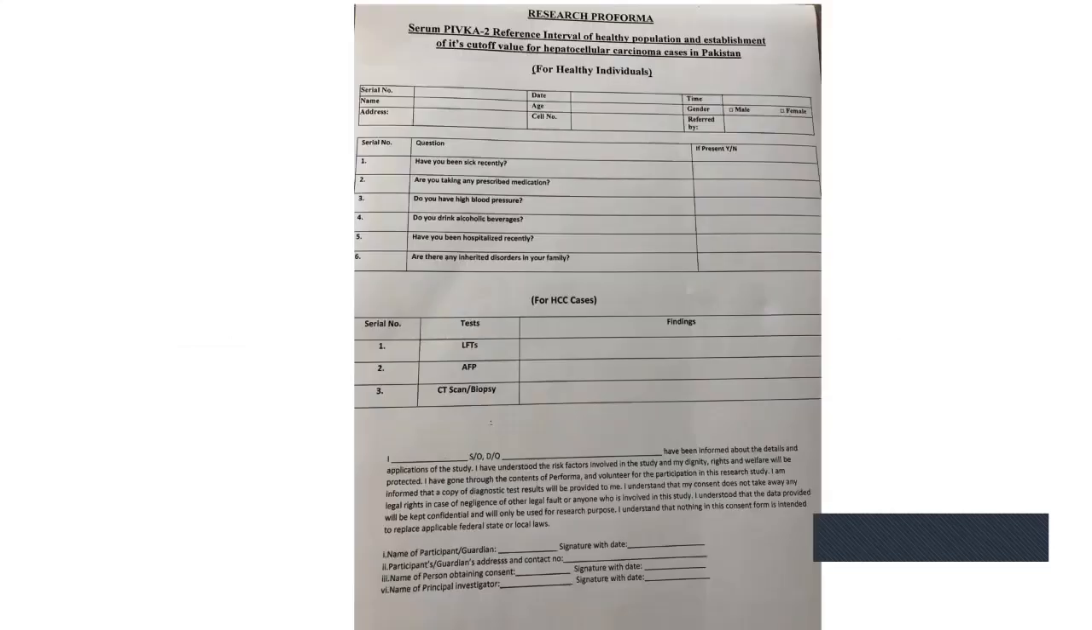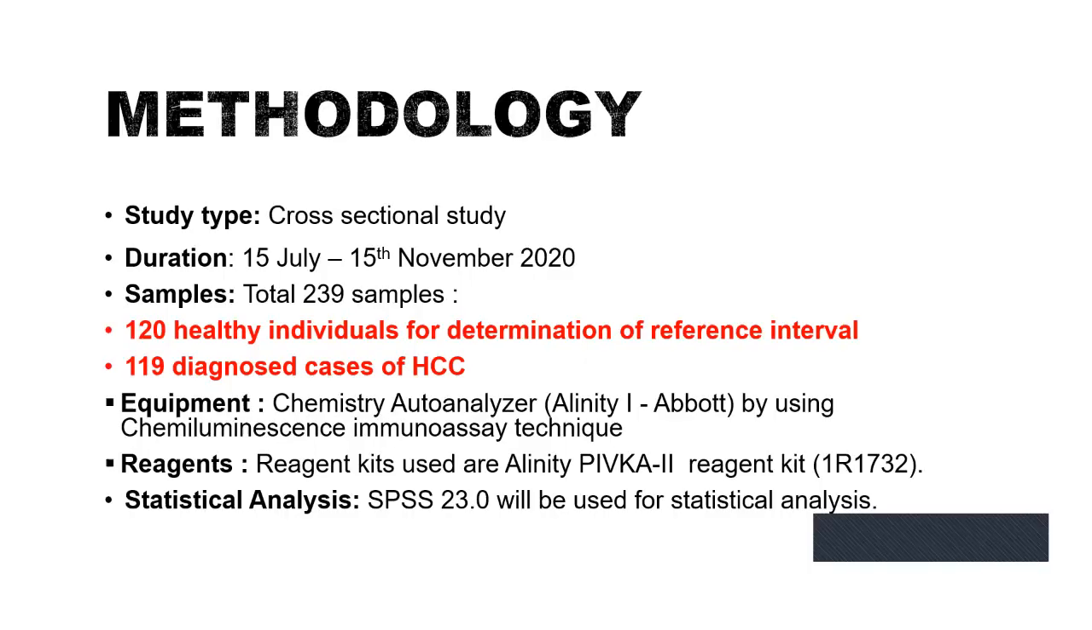This is our questionnaire. Moving pretty quickly because we have only 10 minutes. So this is a cross-sectional study. We started it in July and ended it in November. We had a total of 239 samples. So we took 120 healthy volunteers as per CLSI guidelines for the determination of a reference interval. And then we had 119 diagnosed cases of hepatocellular carcinoma.